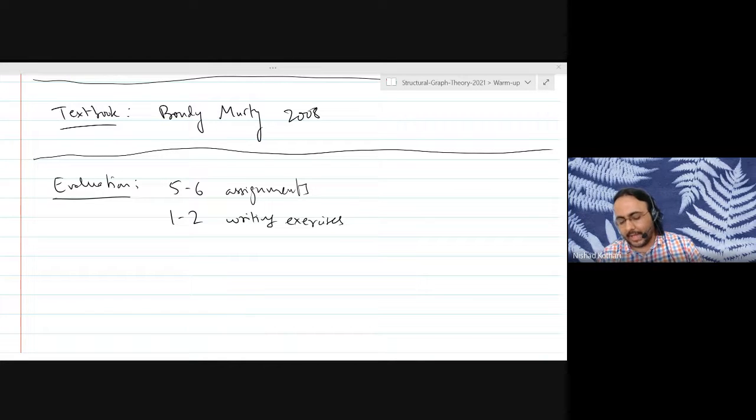In fact, I would go a step further. The writing exercises will basically prepare you to be able to write a research paper in graph theory. So the standard expected will be quite high. And of course, I will be there to help you out with things if you need, but the goal is to help you be in a position where you can actually write a research paper in structural graph theory. So that's the goal behind the writing exercises. Does that answer your question?